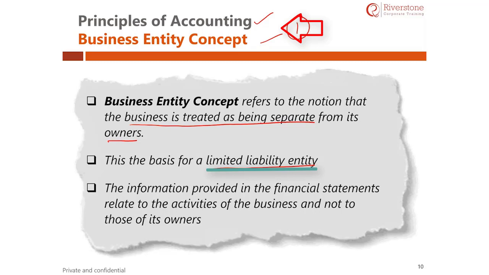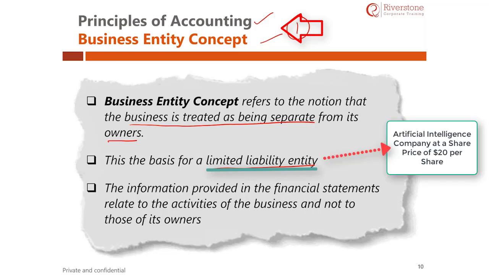Let us say that you agree to pay an artificial intelligence company a share price of $20 per share. You just have to pay $20. If there's any liability on the company, you don't have to pay.